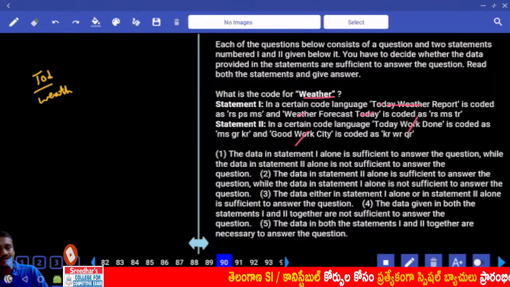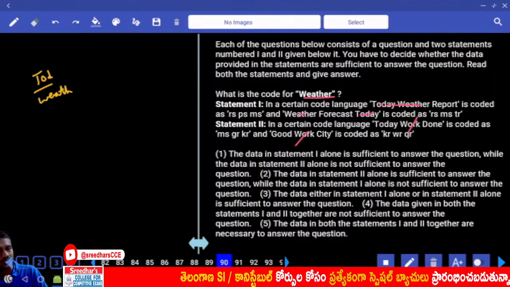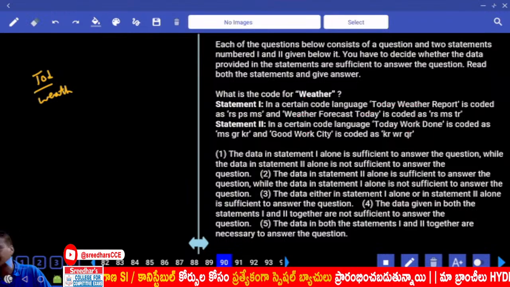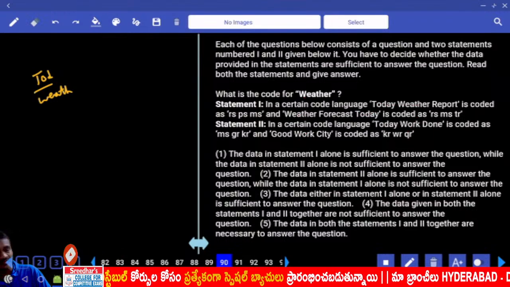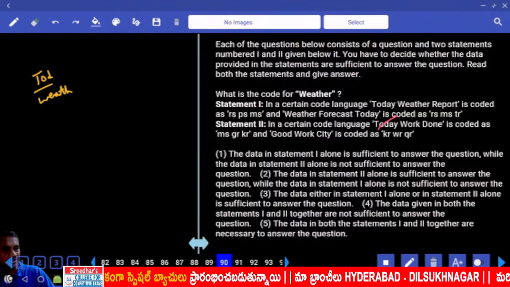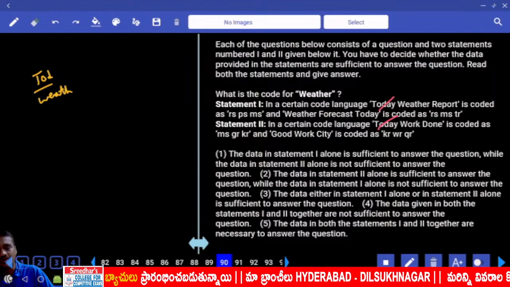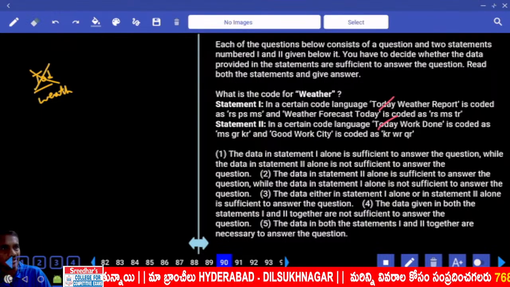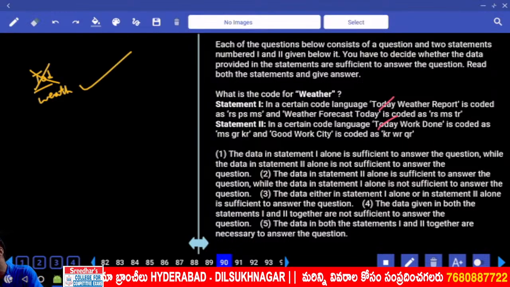Then working. And 2 alone, as in 2 alone there is no word like weather at all. And 2 alone is not sufficient. Then by combining this, if you combine these two, here today is common. Clear? If you combine these two, today weather report, today work done, today is common, 1 code will be common, and the other code left over will be the code to the word weather.